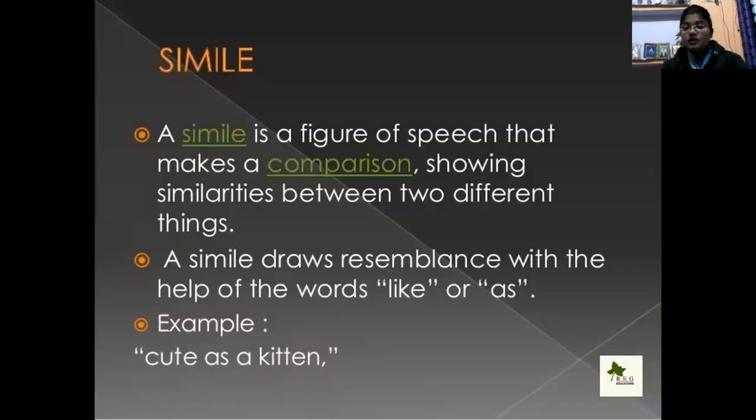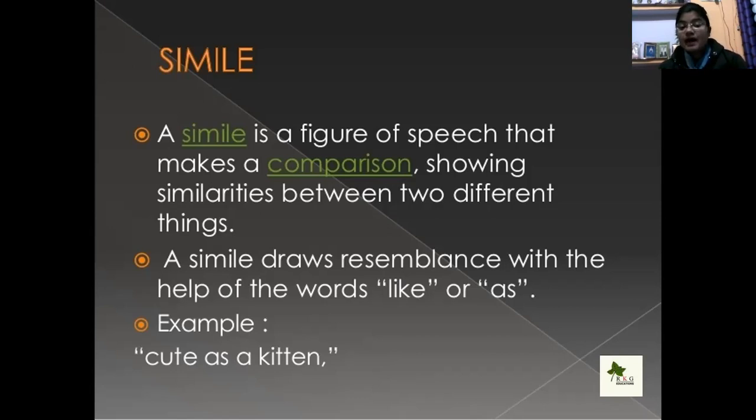A simile is a figure of speech that makes a comparison showing similarities between two different things. In the figure of speech simile, the comparison is done between two different things, and we use like or as for comparing the two things, because as or like are the main words used for comparing.